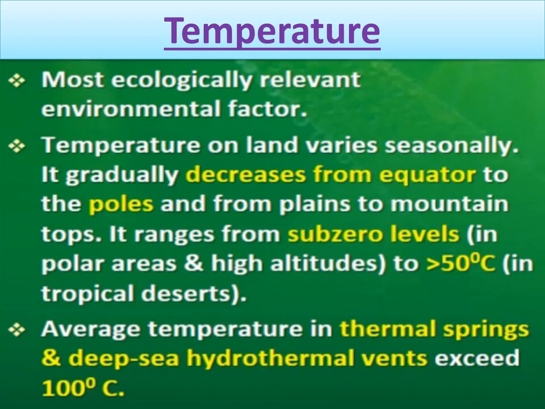It ranges from sub-zero levels in the polar areas. So in polar areas and in high altitudes temperature is at sub-zero level, and in tropical deserts it is very high, like more than 50 degrees Celsius. Okay, in tropical areas it is found more than 50 degrees Celsius, while in polar areas and at high altitudes it can be less than 0 degrees. So there is so much variation in temperature, right, from area to area, and it also varies seasonally.